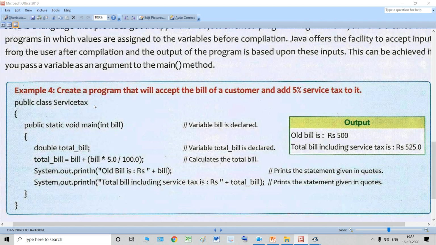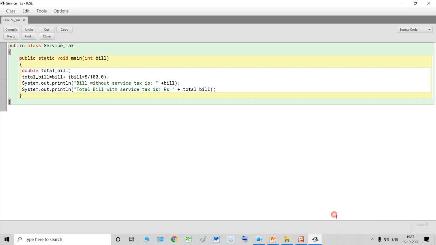Okay, they have given service tax only. I have given it service underscore tax. So we need to follow the identifier rules that we studied earlier. Then we open the class with the help of this curly brace. Then, students, this is our main method.